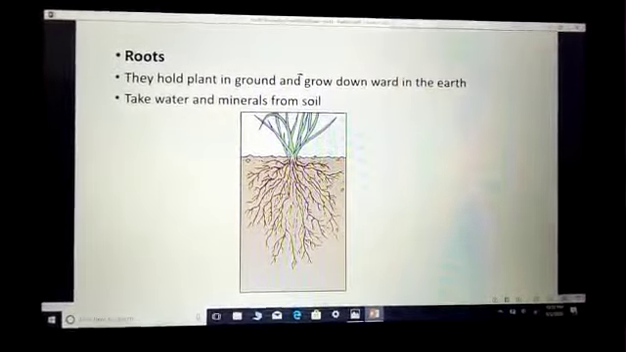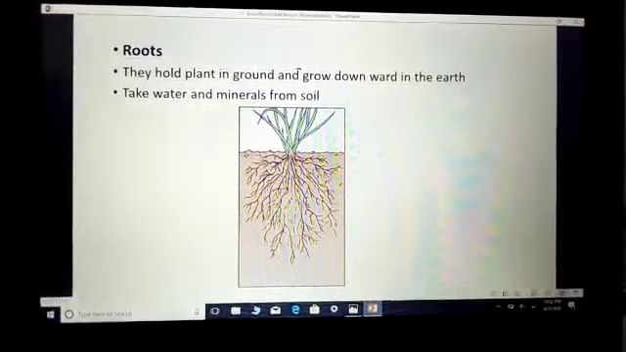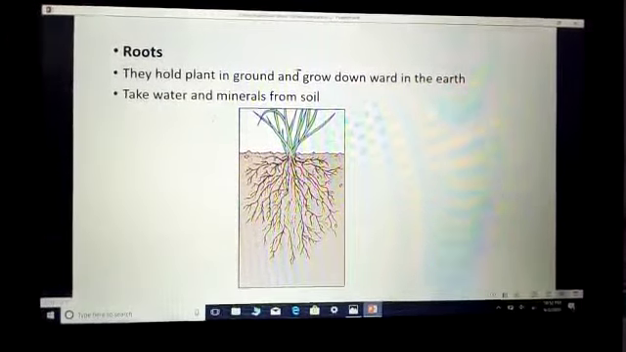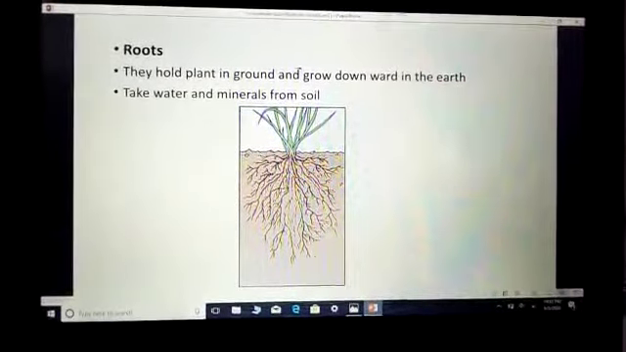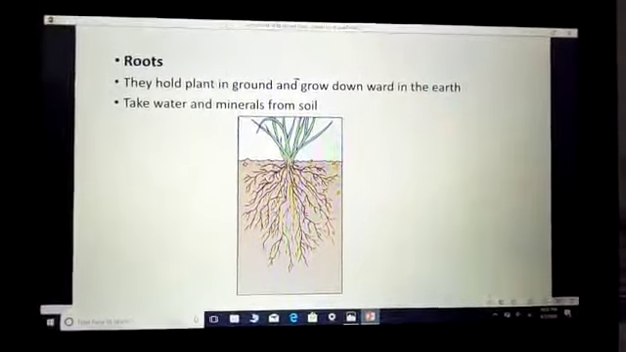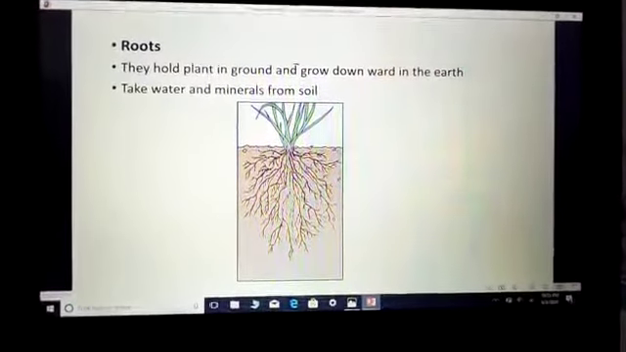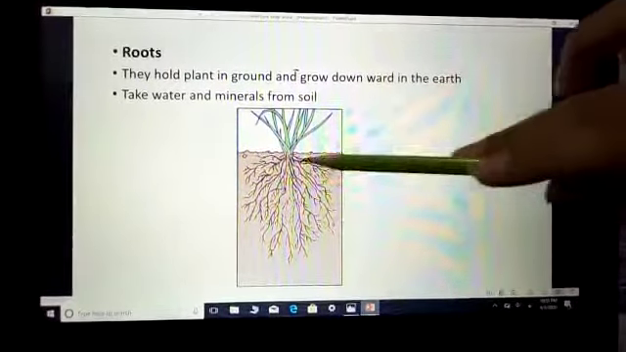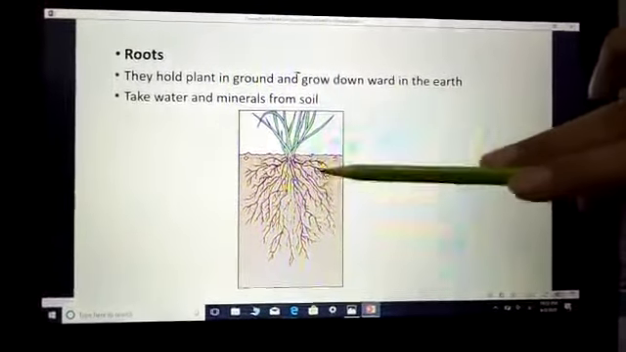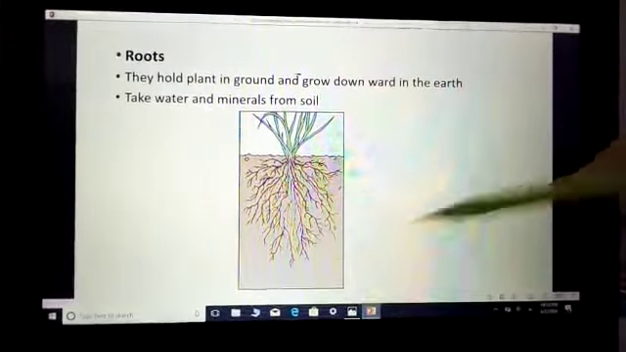Roots are the part, or organ, of the plant that grows downward into the earth. They hold the plant in the earth. Roots absorb water and minerals from the soil. Then this water and these minerals are transferred to the other parts of the plant. Look at this diagram. It shows that the roots grow under the ground and absorb water and minerals from the soil.